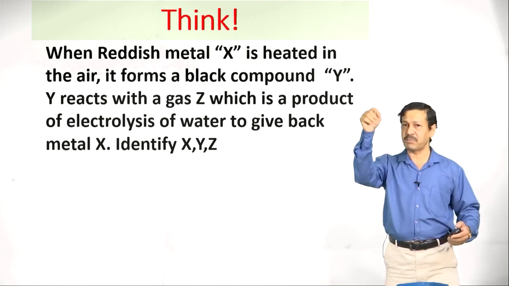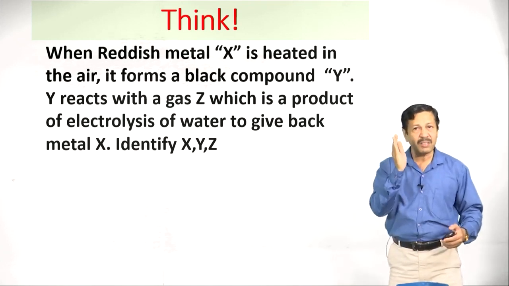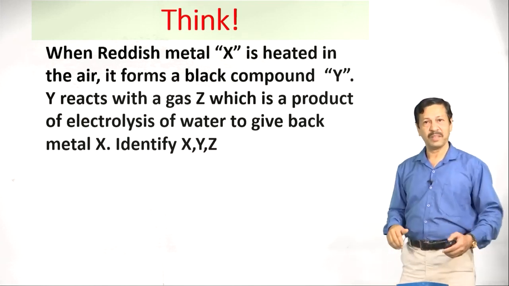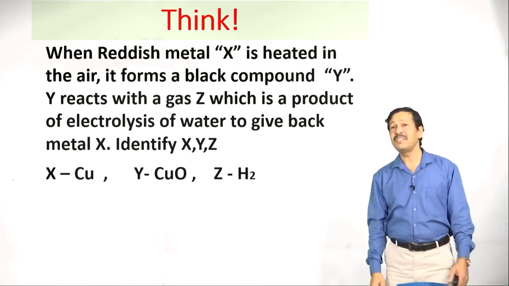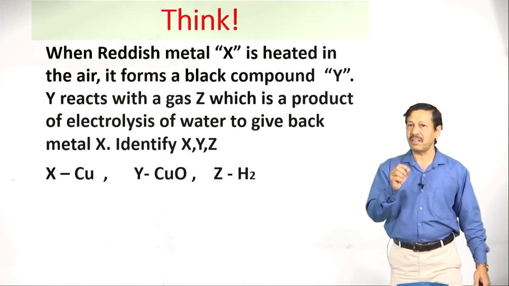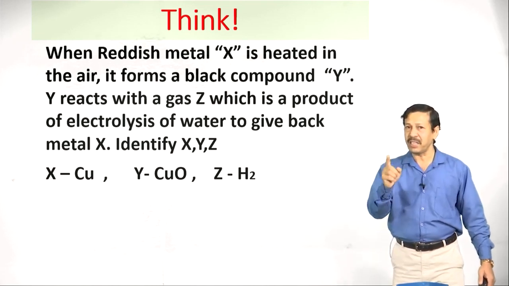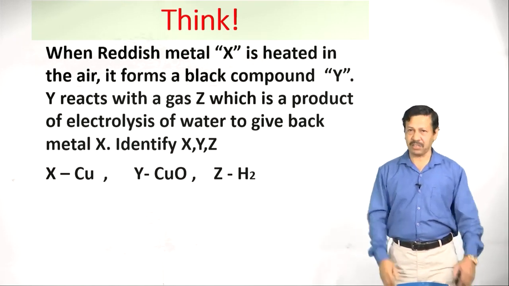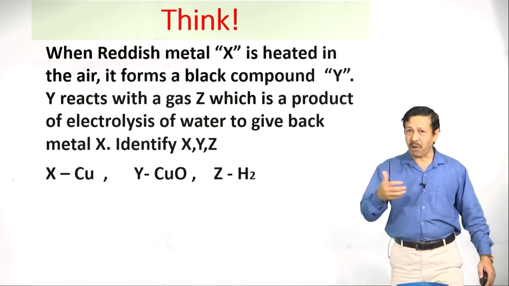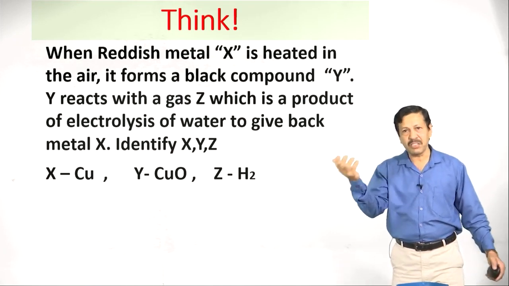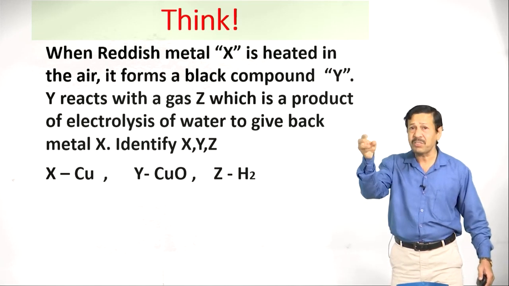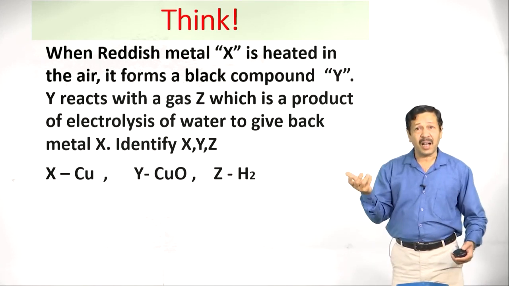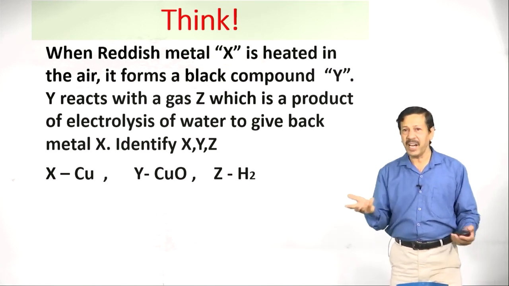You have to identify X, Y, Z. Probably you got the idea and you have got the answer also. Let us see the answer. X is copper, a reddish metal, the only metal given in the textbook is copper. Why is Y copper oxide? When copper is heated in presence of oxygen, the black compound copper oxide is formed. Now, Z, the product of electrolysis, is hydrogen.